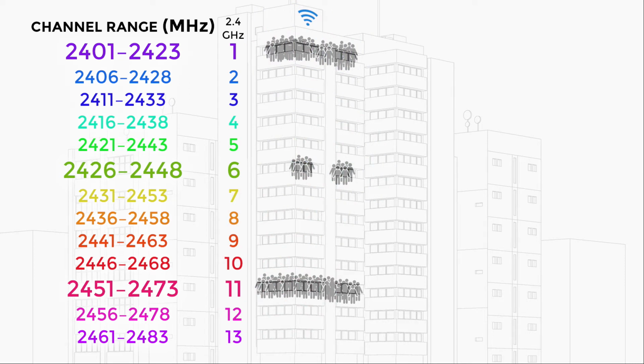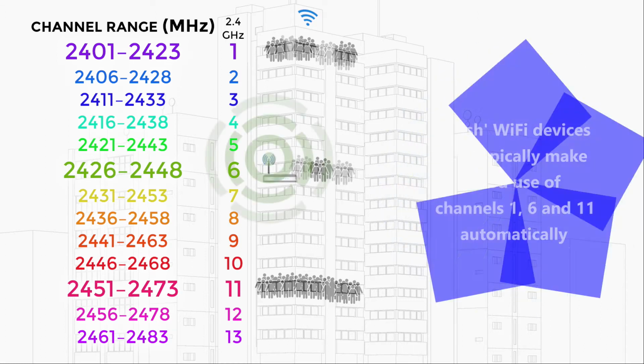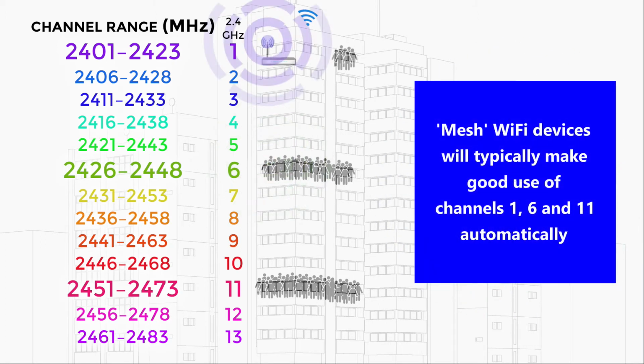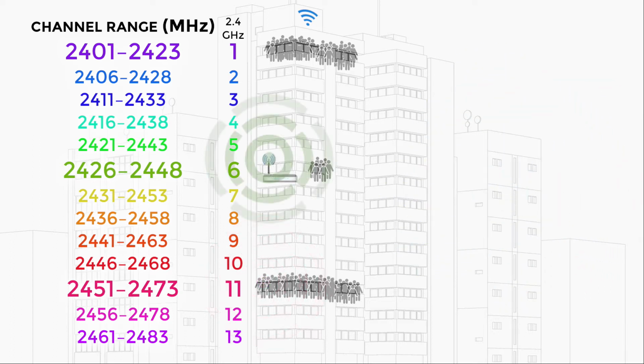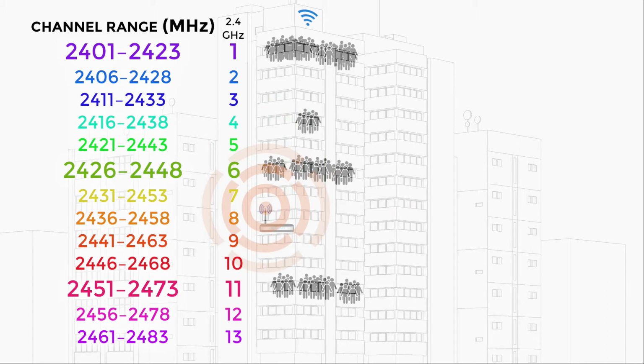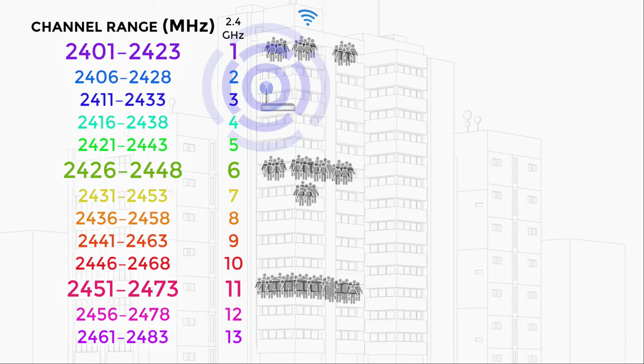Some routers and access points can automatically select a 2.4 GHz Wi-Fi channel, and this is a great option if they will only use channels 1, 6, or 11. They will automatically use whichever of the 3 non-overlapping channels appears to be the least busy at your location. Some devices will, however, use other channels, ignoring the effects of interference they may cause to neighboring networks, and this can cause problems.